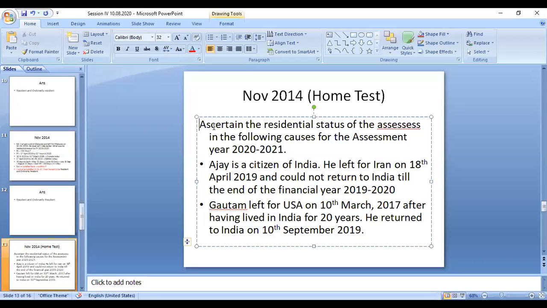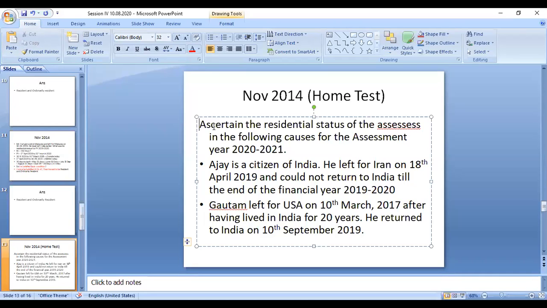So in that assessment year, Ajay is a citizen of India. He left for Iran, outside India, on 18th April 2019 and could not return to India till the end of the financial year 2019-20. So he went in that period, 18th April 2019, which falls in the previous year.